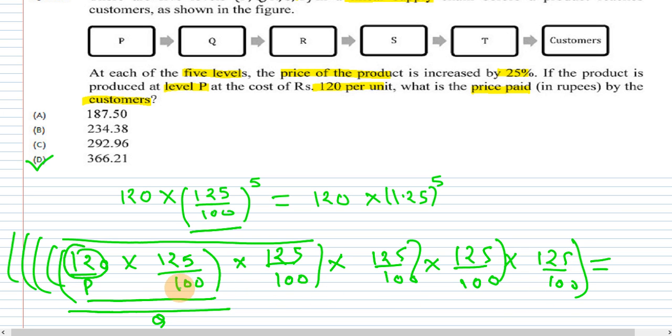So we can combine these 125 by 100 factors, which comes to 125 by 100 raised to the power 5 times, and just using the calculator we will solve this answer.